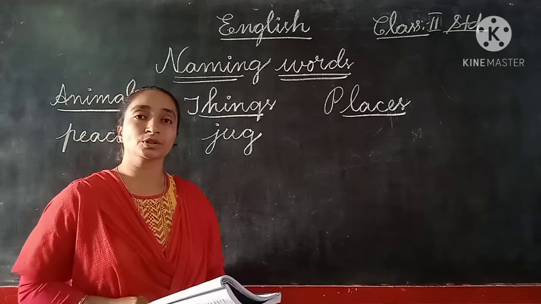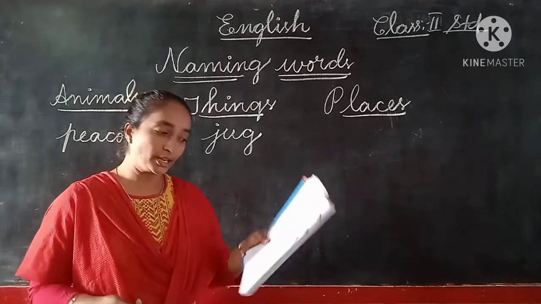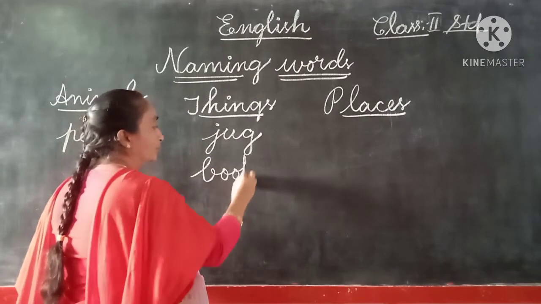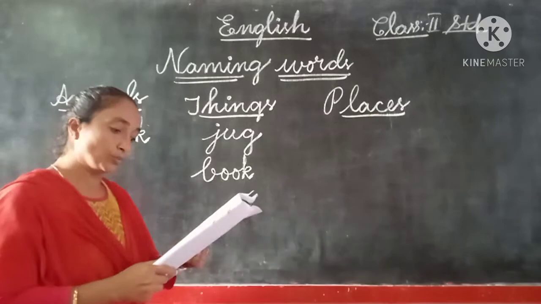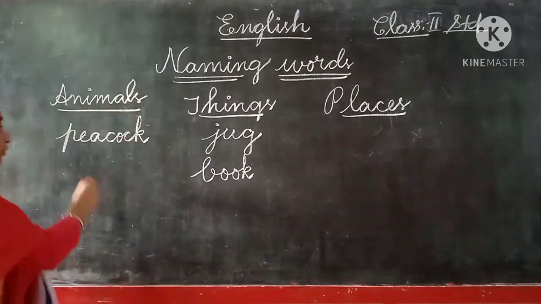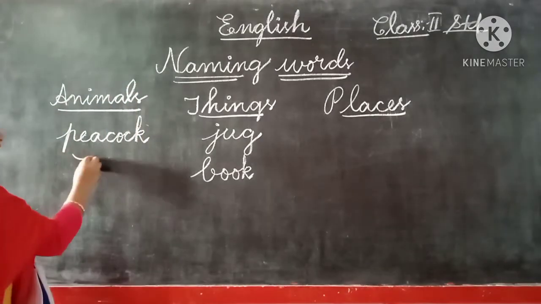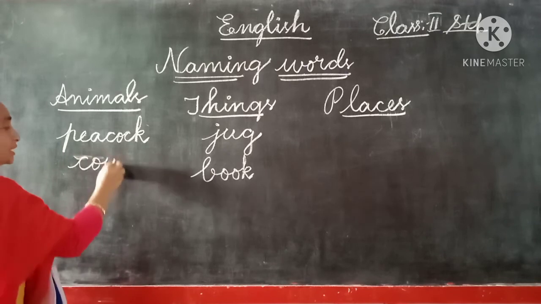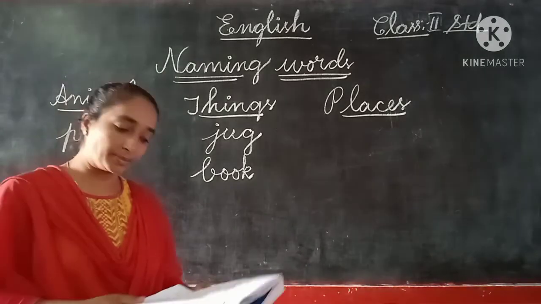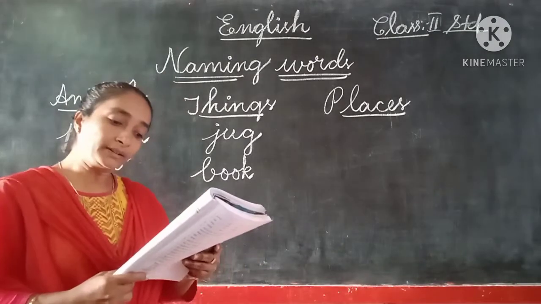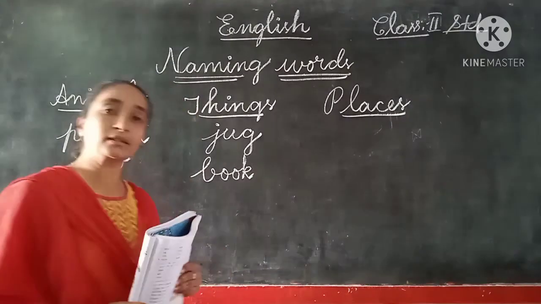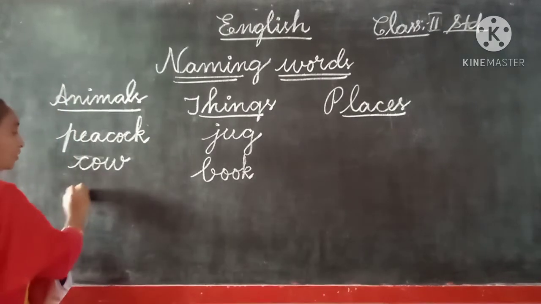Now book. Book is also a thing, so you can write it in the second blank of the same column. Book. Now what about the cow? Cow is an animal. So here we can write, children, in the first column, cow. These are small letters we are using, so all of you children can write in small letters. No need to use capitals. And then horse, H-O-R-S-E. Horse is also an animal, so here we can write horse.